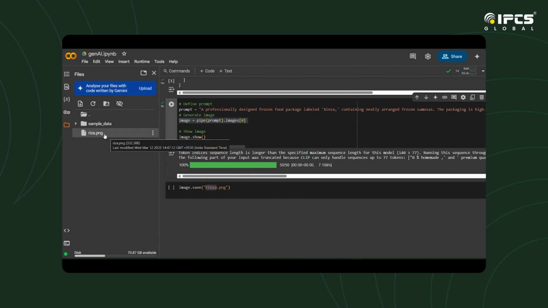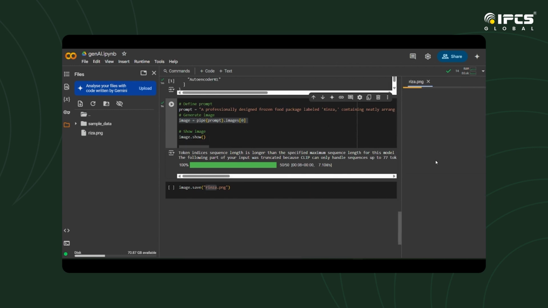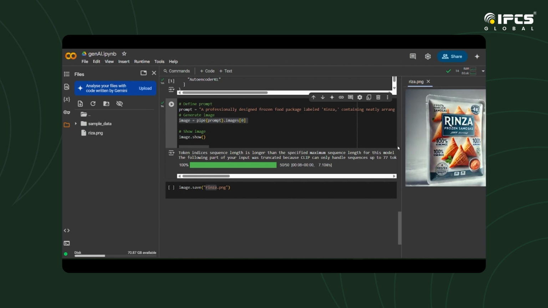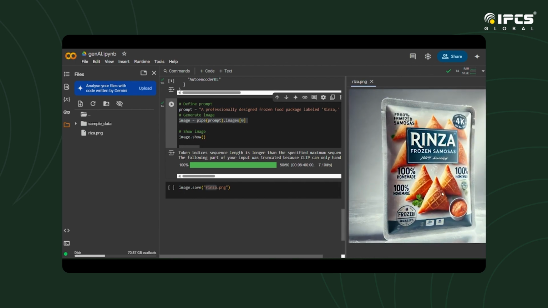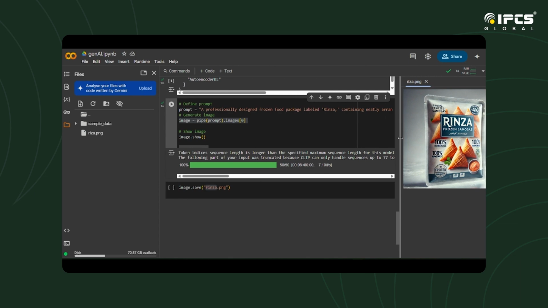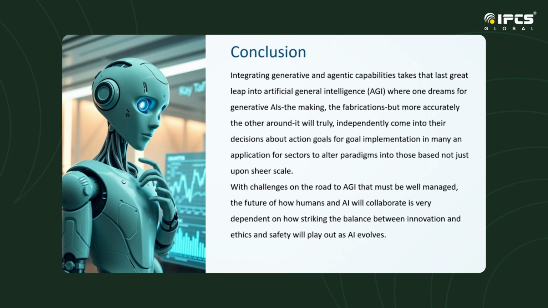I will just show how it comes out. This is our image. You can see here, based on my prompt, this is the generated image. Given the brand name and homemade, everything is elaborated here. So this is text-to-image generation, the demonstration of generative AI. I am concluding my section.